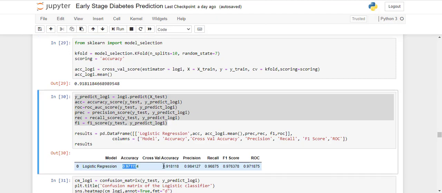Cross validation accuracy is 91.81%. Precision is 98.4%. Recall is 96.8. F1 is 97.63, and ROC is 97.1875, which shows that the model is doing pretty well. And it is a very basic model.